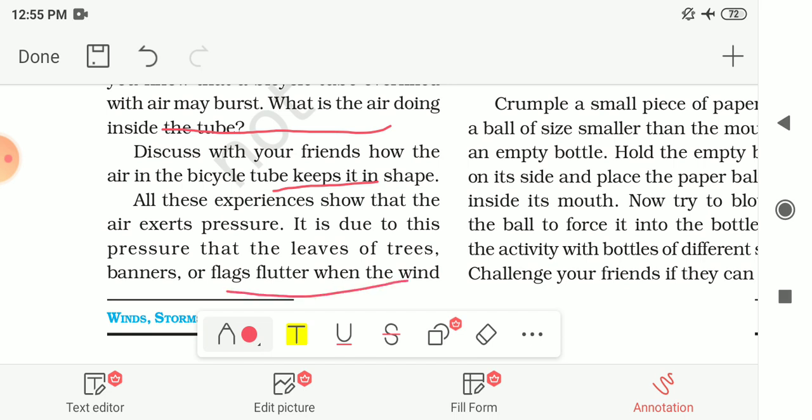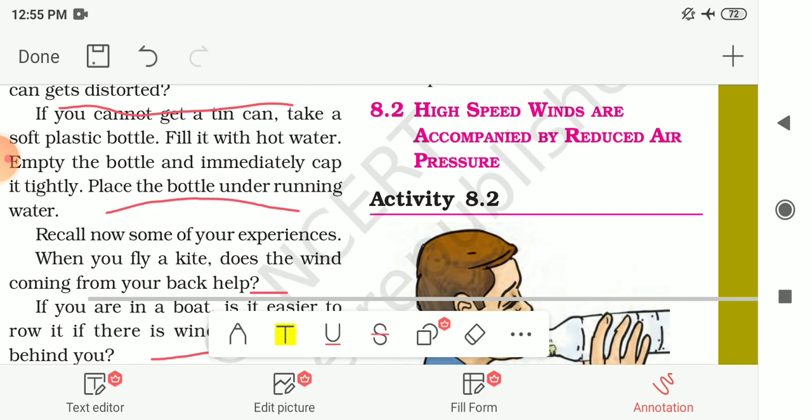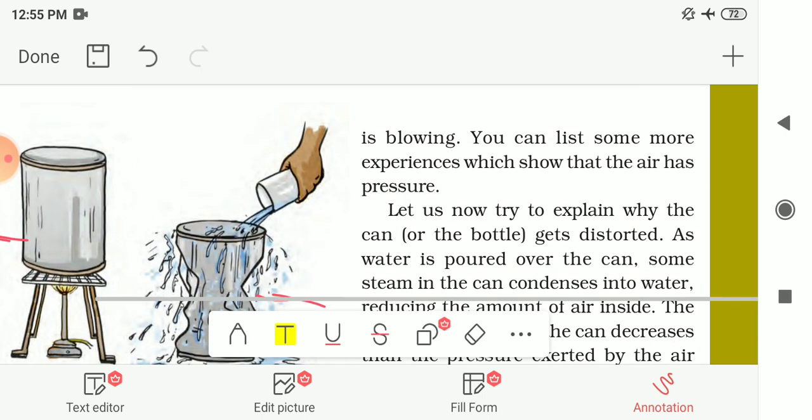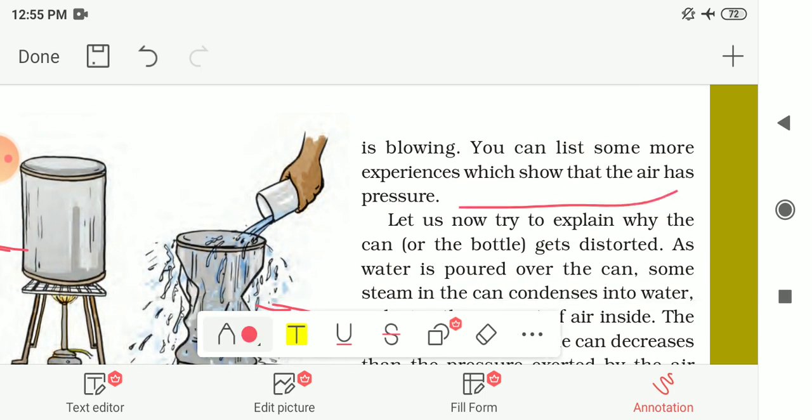All these experiences show that air exerts pressure. That means it has some pressure, and it is due to this pressure that the leaves of the trees, banners or flags flutter or wave when the wind is blowing. And you can list some more experiences which show that air has pressure. Your hair also waves in the wind. That is also an example of air exerting pressure.